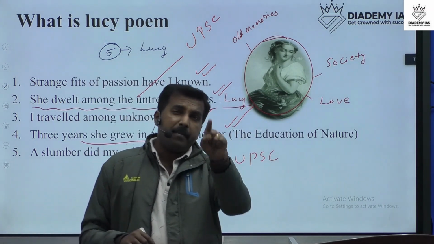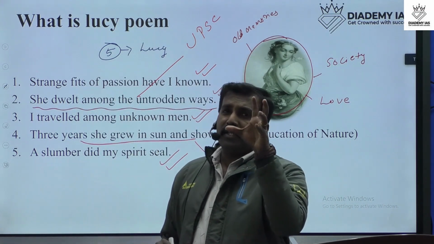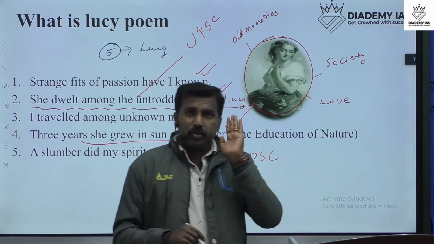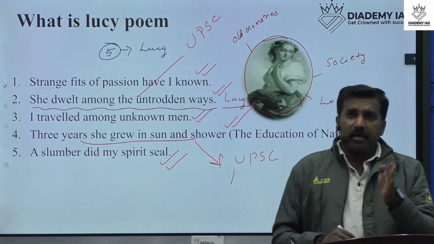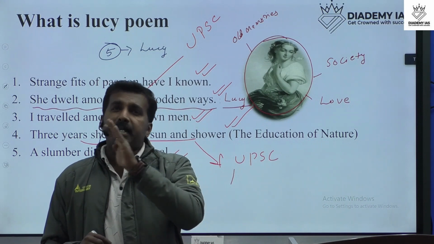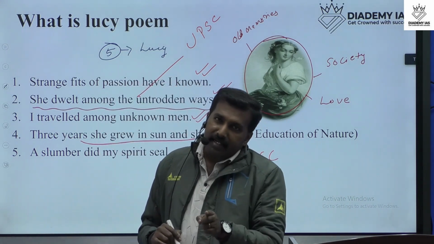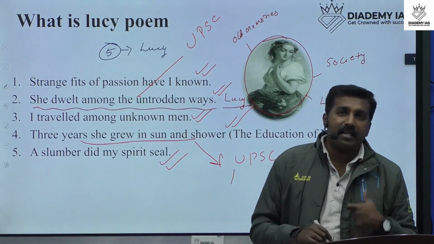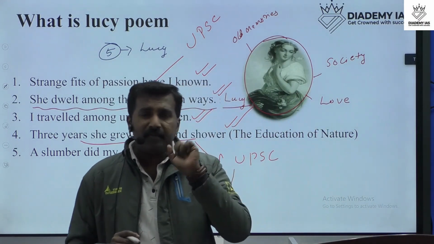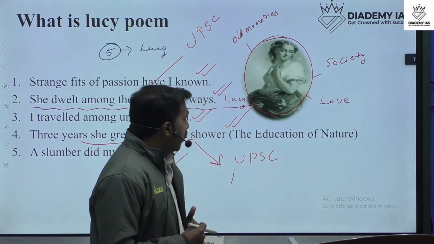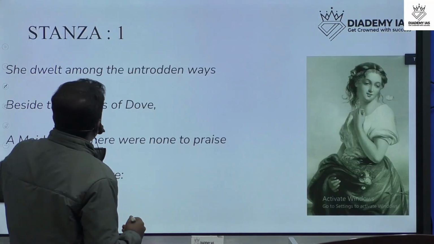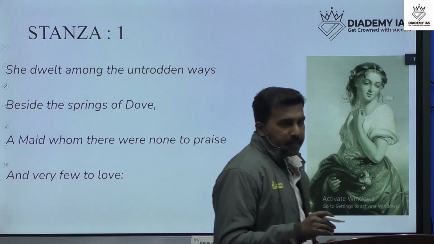Then what is a Lucy poem? Lucy poems means the list of 5 poems written by William Wordsworth, and through these 5 poems, the writer explained his imagination through a representative character. That character's name is Lucy. So that is what we call Lucy poems. Mainly, Lucy poems are 5 in number. Okay, so let's move into the poem. These are the important points relating to the Lucy poems.